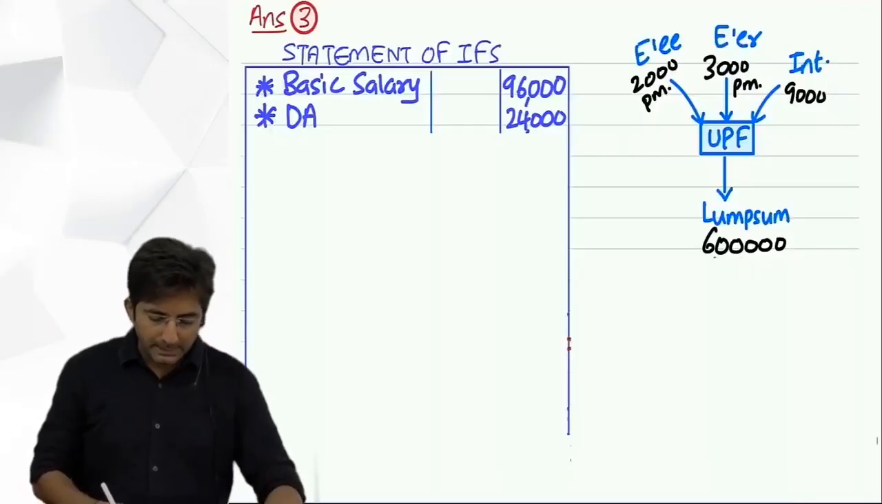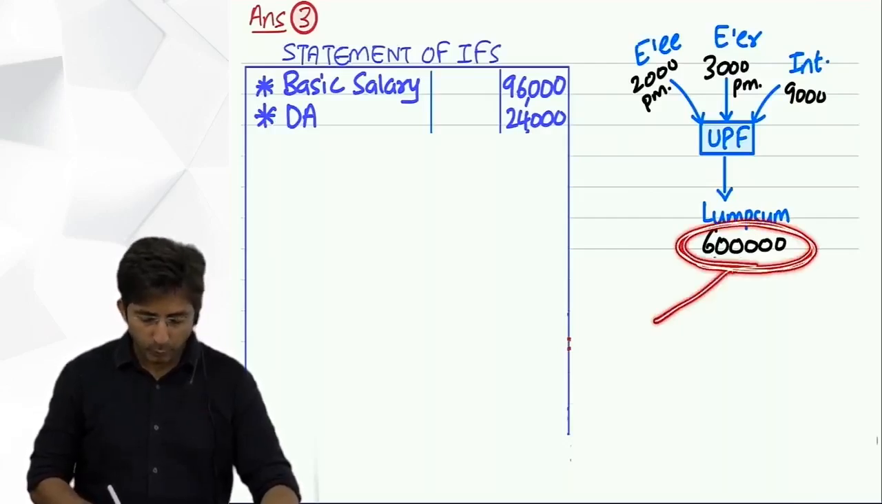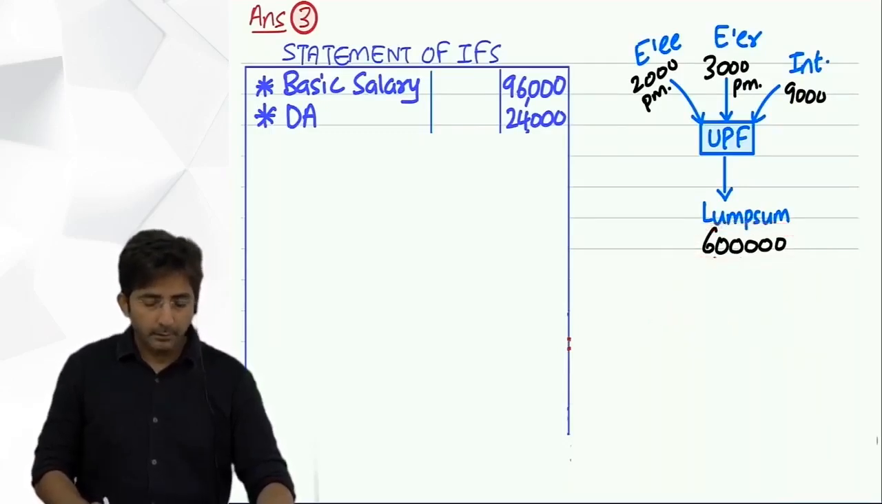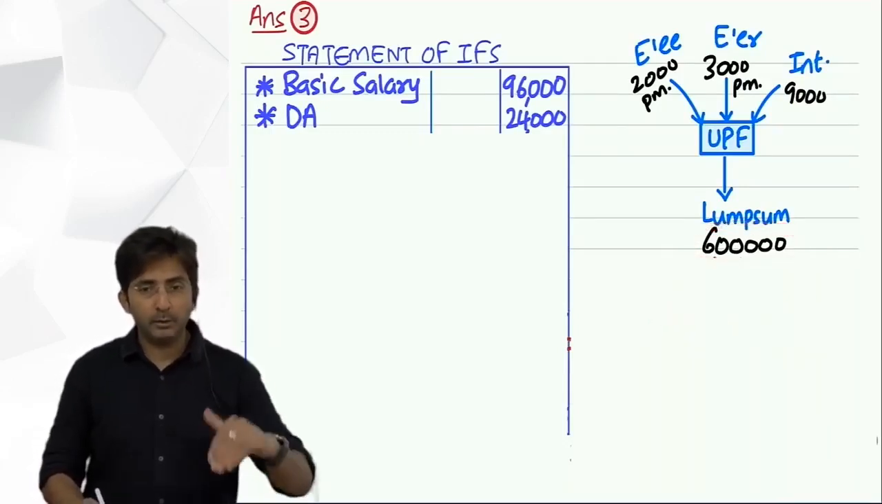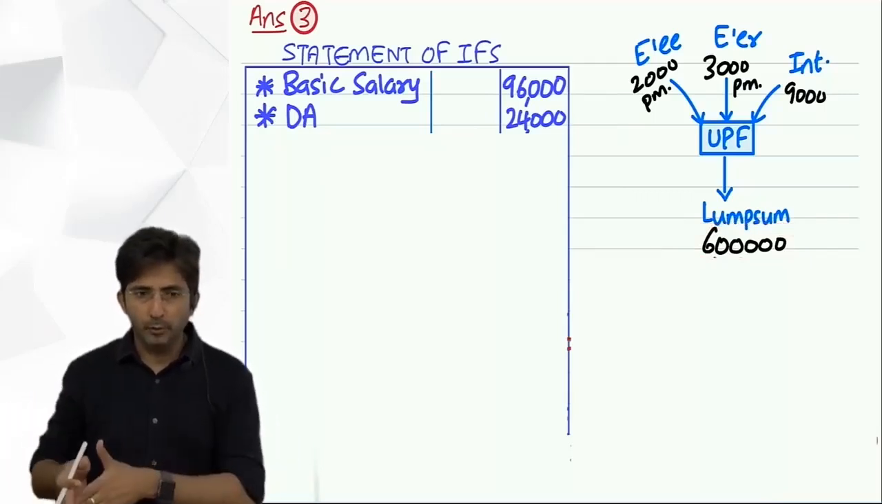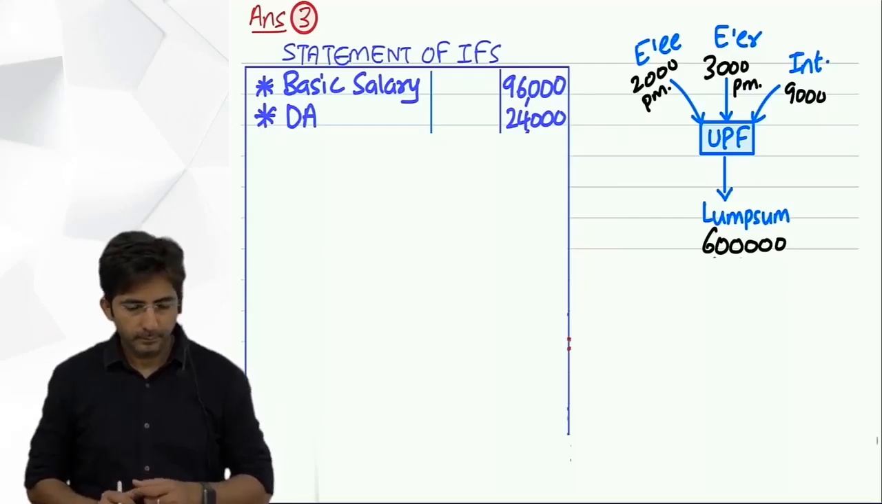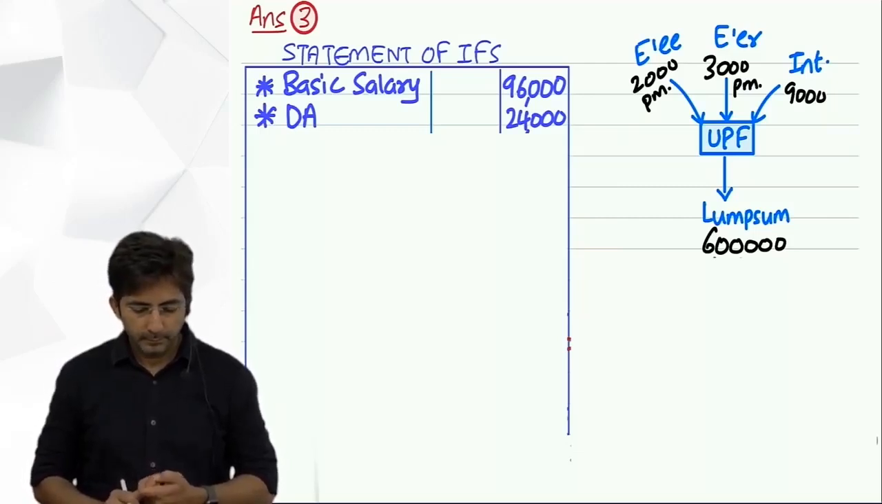Okay, now the challenge is what? How to divide this 6 lakhs into 4 parts. What are the 4 parts? Employee's contribution, then interest on that. Employer's contribution, interest on that. You should be able to find out on your own.